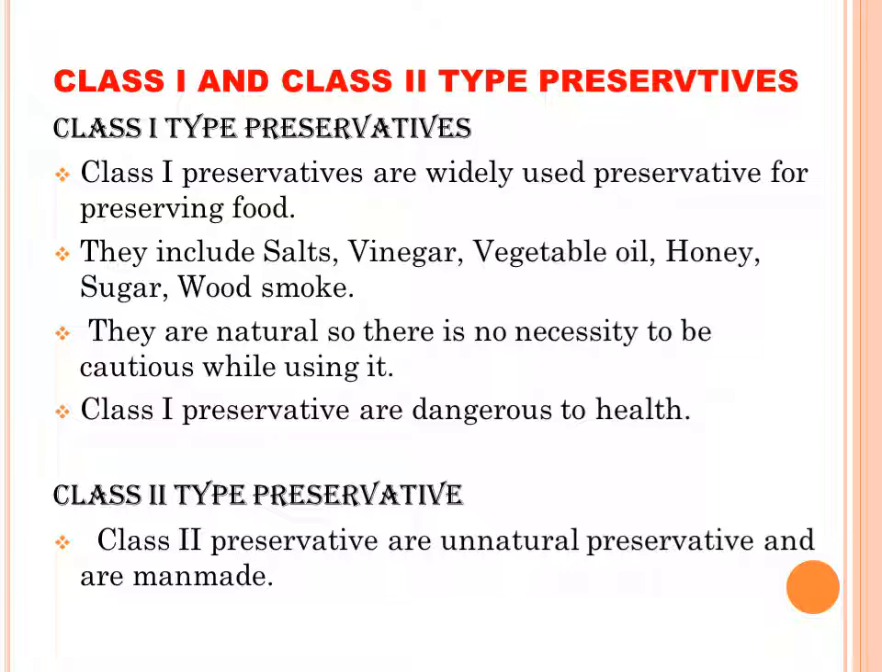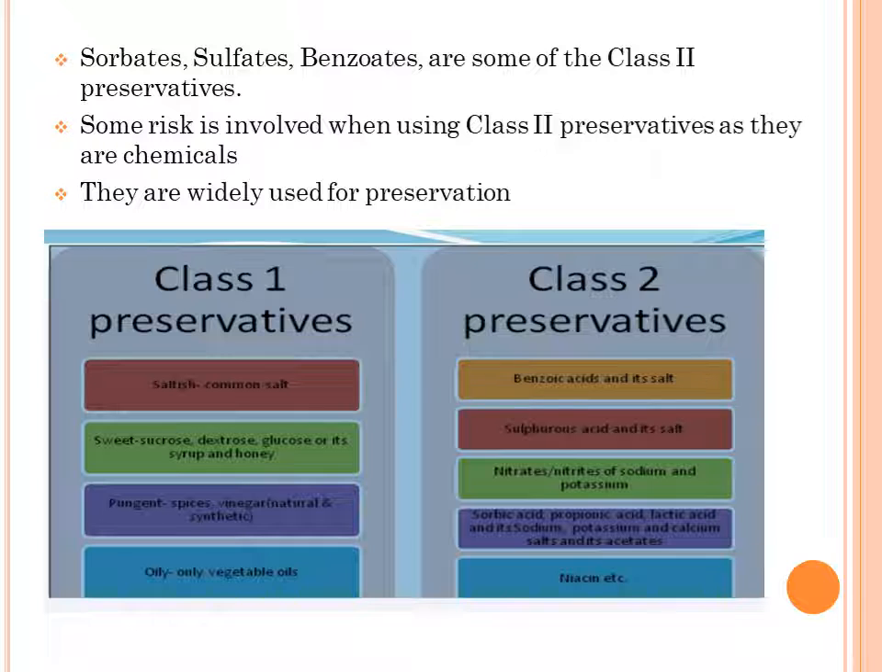Class 2 types of preservatives. Class 2 preservatives are unnatural preservatives and are man-made. These are not natural preservatives. They are man-made or artificial preservatives. Examples: sorbates, sulfates, and benzoates are some of the class 2 preservatives. Some risk is involved when using class 2 preservatives as they are chemicals. They are widely used for preservation.